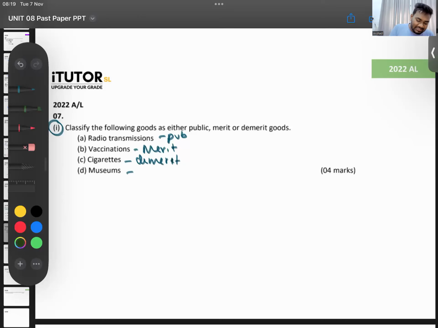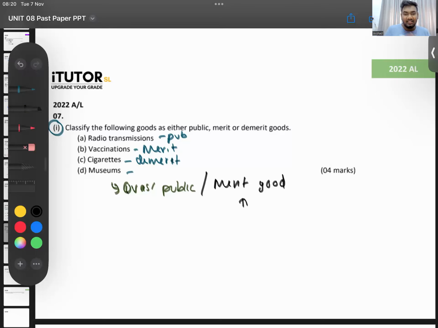Ideally, the most correct answer is that it's a quasi-public good. They should give you that. Then you can also say that it is a merit good. They should give you marks for both in the marking scheme. If I'm not mistaken, it was adjusted. I think the original marking scheme said merit, but in the discussion they also gave marks for quasi-public.